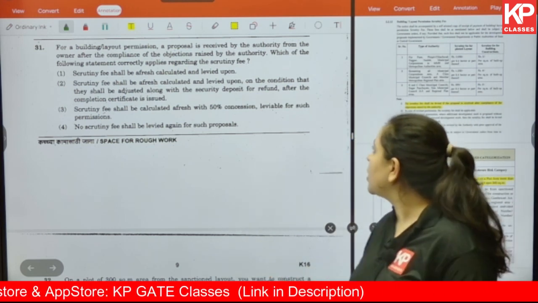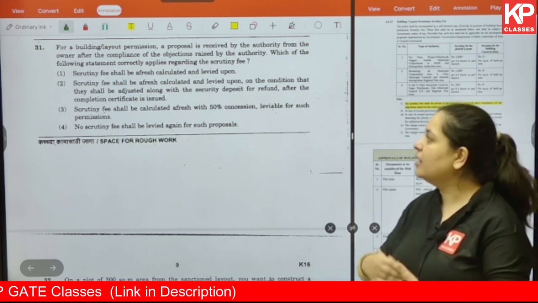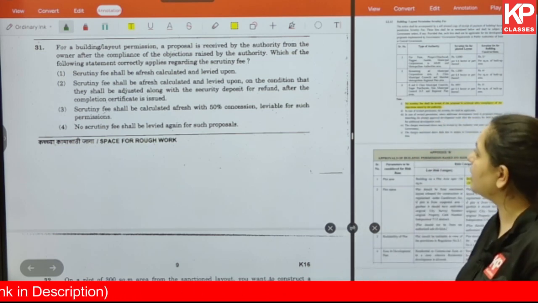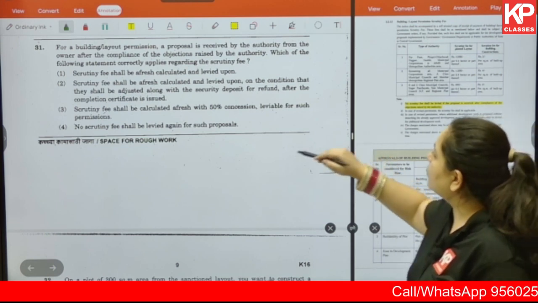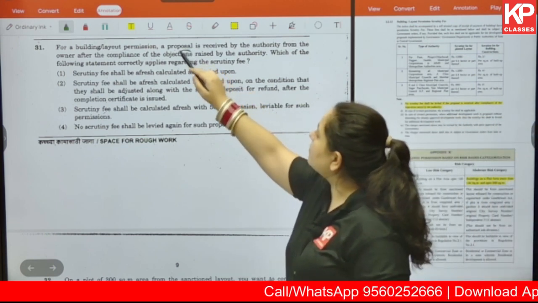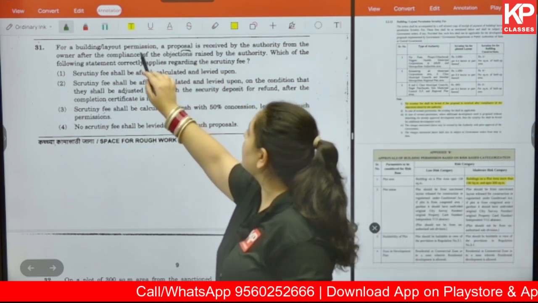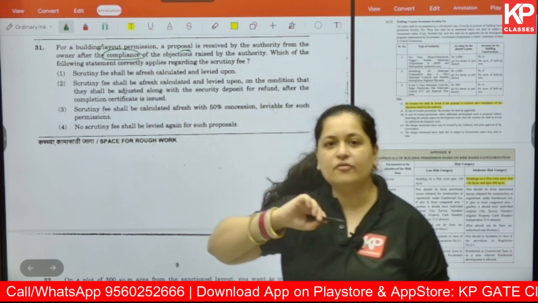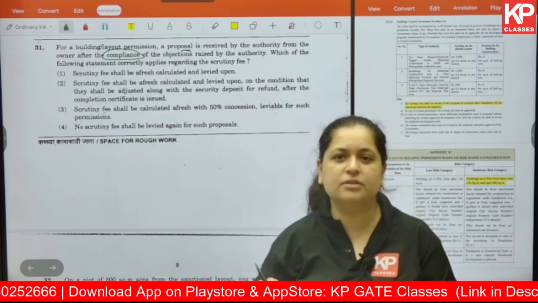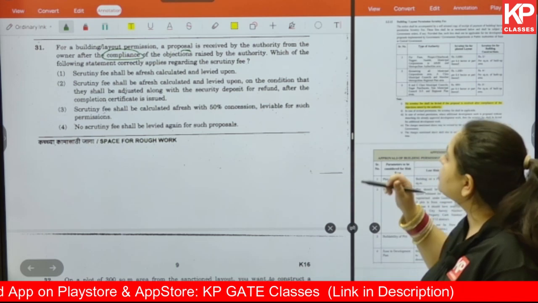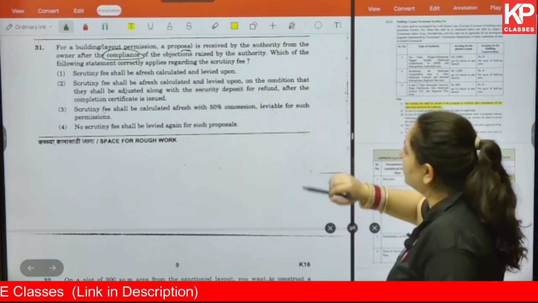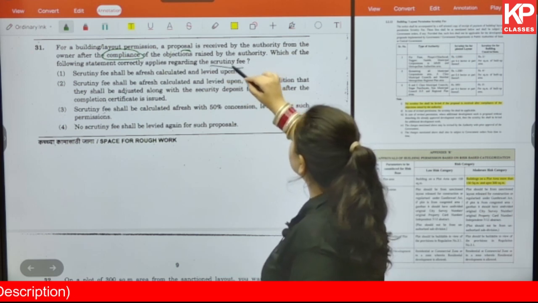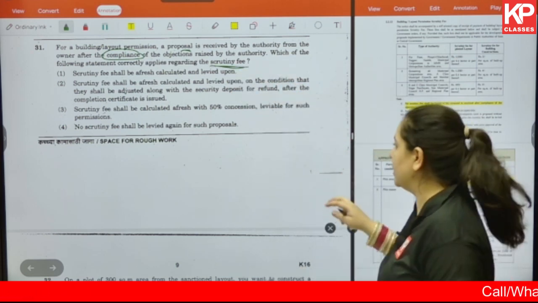Some proposal was given to the authority and revisions were given by that authority. Some objections were raised by the authority. And now the proposal is getting submitted again after compliance of the objection. The meaning of compliance is adhering to the rules, regulations, etc. Okay. So here they are submitting it again to the authority. Now the question says what kind of scrutiny fees will be applied.